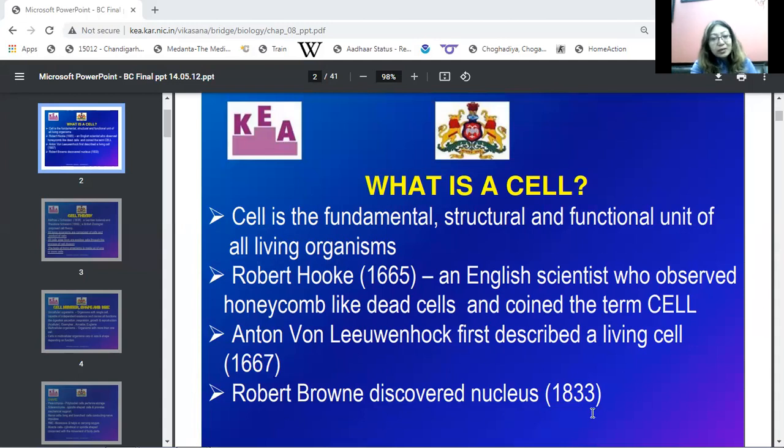After this, many studies were carried out, and finally the cell theory was laid down. Many scientists came forward and put their best effort, their hypotheses and theories, in the field of the cell. So this way the cell theory was formed at that time.